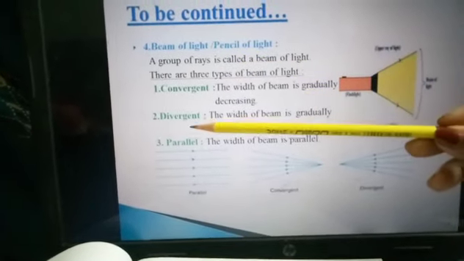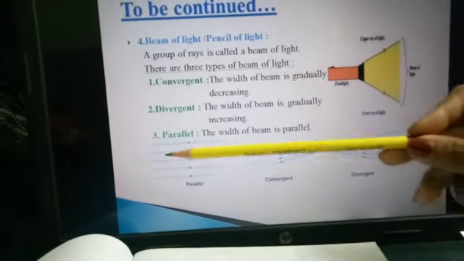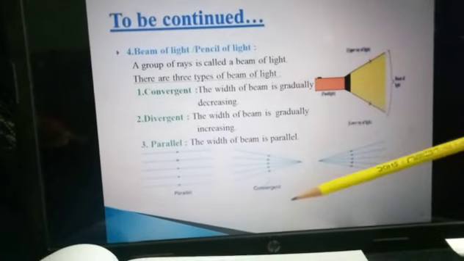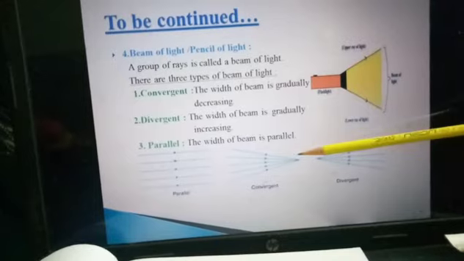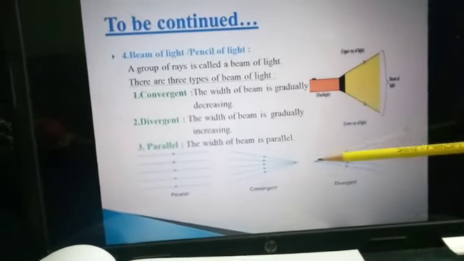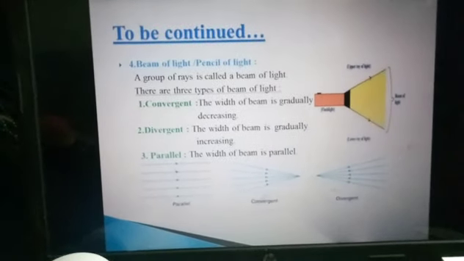Again it is of 3 types: convergent, divergent, parallel. Just look here, parallel: the width, meaning the thickness here, is the same, so the width of the beam is parallel. Look here, this one is convergent, meaning the width is gradually decreasing up to a point. And here the width is gradually increasing, it is a divergent beam.